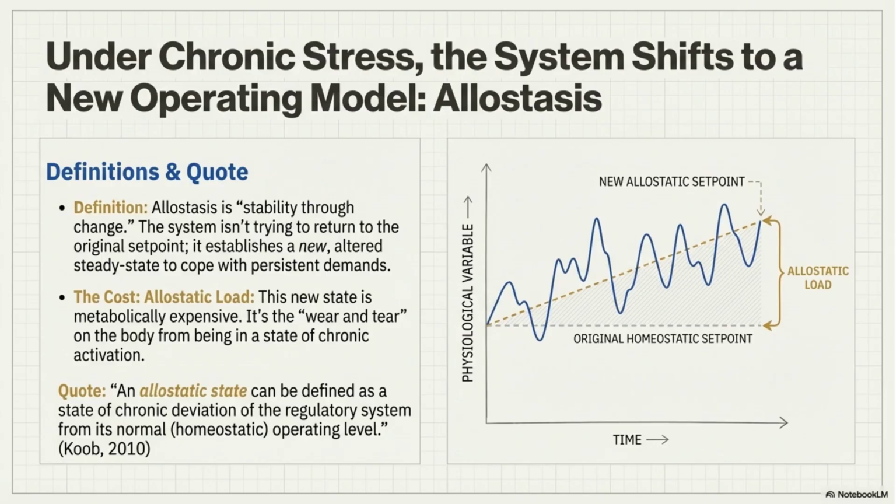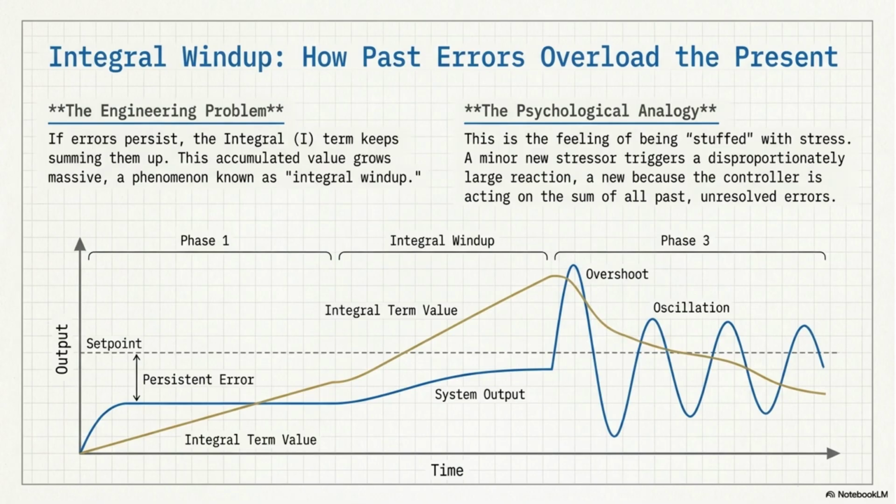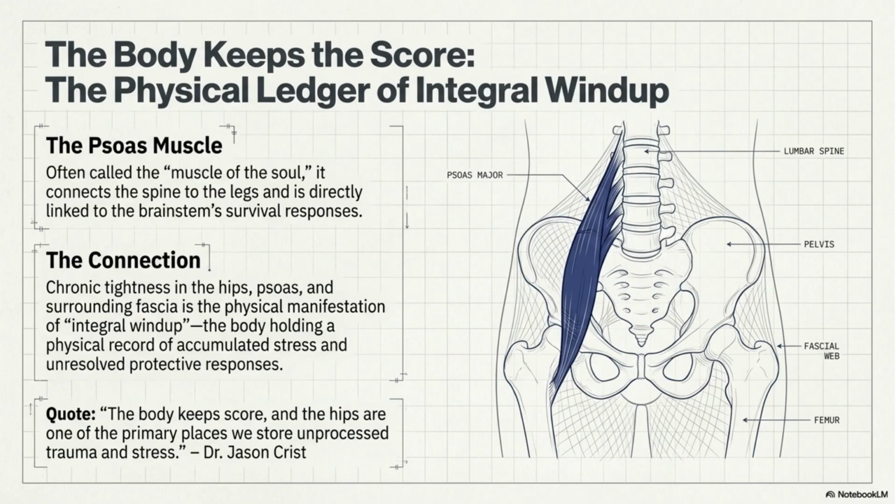known as allostatic load. Integral windup describes how past errors overload the present. When errors persist, the accumulated integral term grows massive. This is the psychological feeling of being overly stressed by minor new stressors. The psoas muscle, often called the muscle of the soul, is a physical ledger of integral windup. Chronic tightness in this muscle is the physical manifestation of holding accumulated stress and unresolved responses.